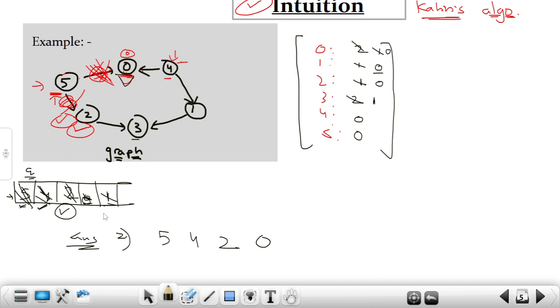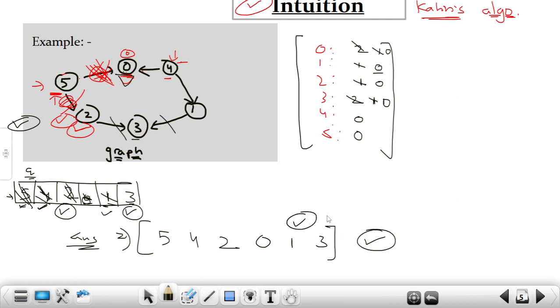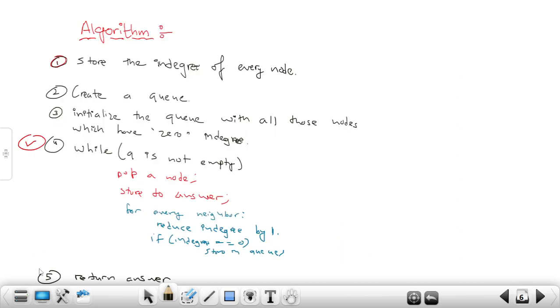What about this one? For this one, we have one neighbor, which is this 3. And the in degree of 3 is 1. I will reduce by 1. Now it will become 0. So once it has become 0, I'll store 3. And I have not printed 1 yet. So let's print 1. At last, I will come to this 3. There is no neighbor. All neighbors are processed. So just simply print 3. This is what the possible topological sorting of this graph is, right? So once you have written the topological sorting, just return the answer. This is the last step that we have.